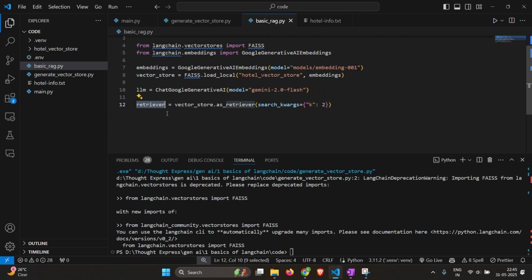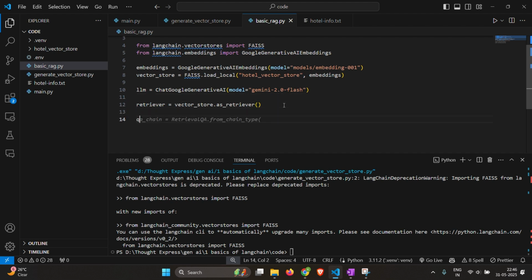So retriever is nothing but, we can give it to a retriever chain and then it will do the querying for us. When it gets the user's prompt, it will query the vector store with that prompt and get us the top two documents that are matching with the prompt. And this is actually optional. So if we don't give this, it's still okay.